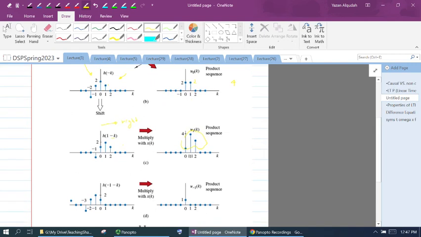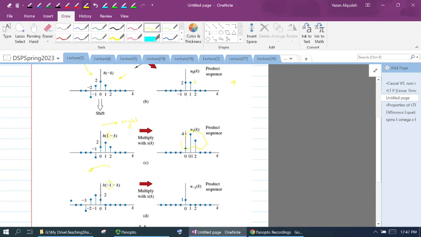We're going to keep shifting h of negative k and multiplying it with x of k. And each time we shift h of negative k, it gives us the output at that time shift. So for instance, shifting by negative 1 is going to move h of k to the left.